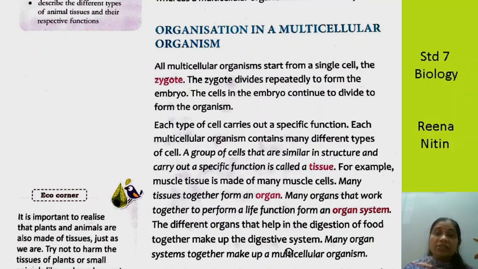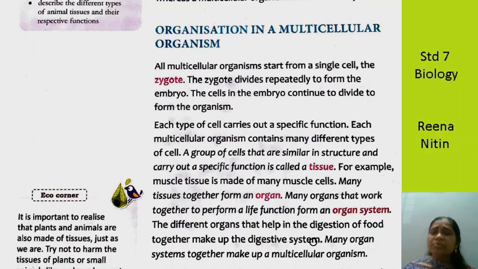Now, what does the digestive system start with? It starts with the mouth, or rather the tongue. We chew the food. Even our teeth are part of the digestive system. Then you gulp the food, it enters the food pipe, then it goes down and enters the stomach. From the stomach it goes into the small intestine, then the large intestine, and the rectum. So these are all parts of the digestive system.